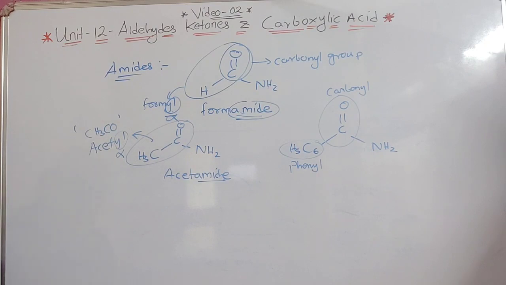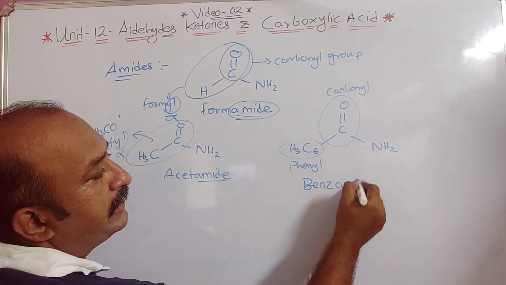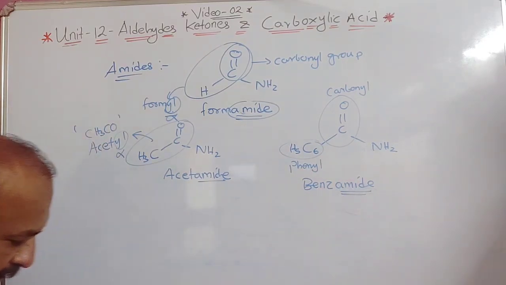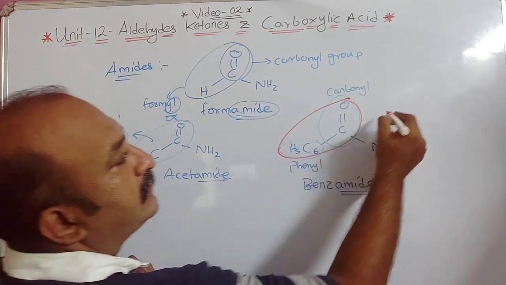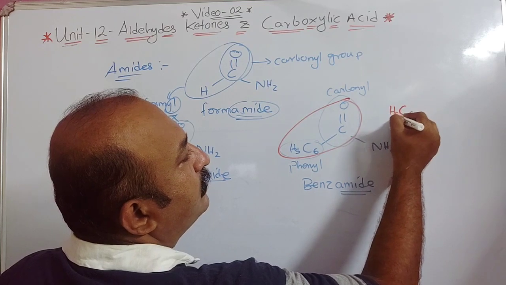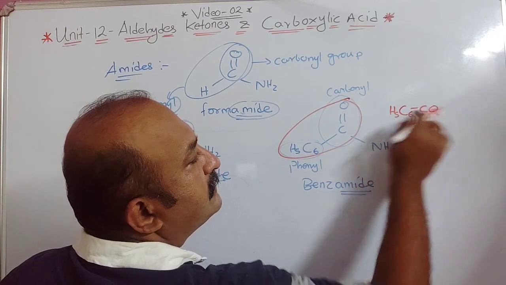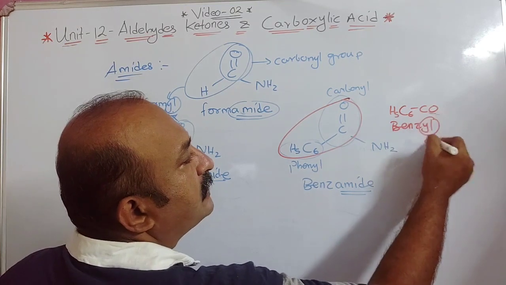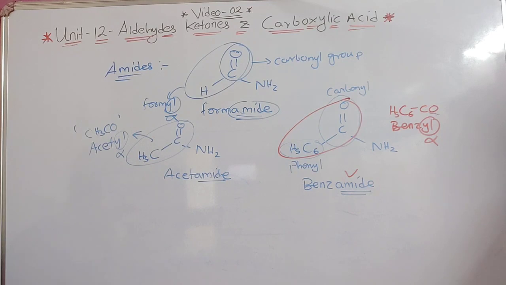If it is given like this, we write it as benzamide, that is the benzoyl group and the amide group. This group is C6H5CO, the benzoyl group, and from benzoyl YL is removed and amide is added. So benzamide is the word for this.